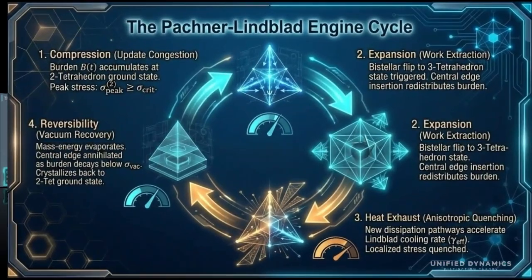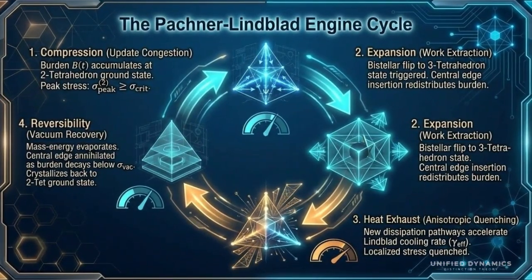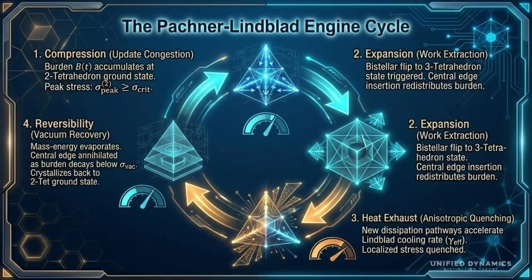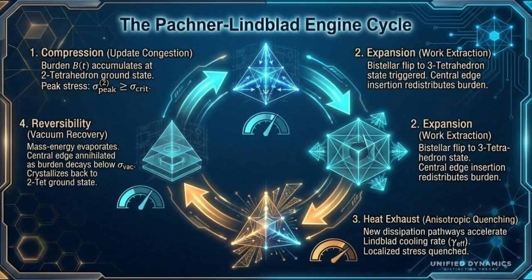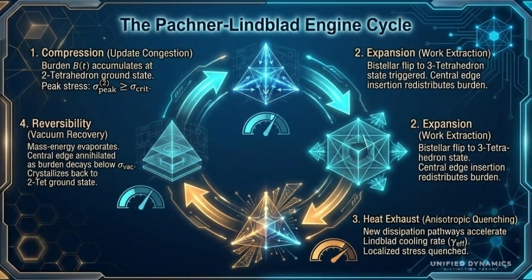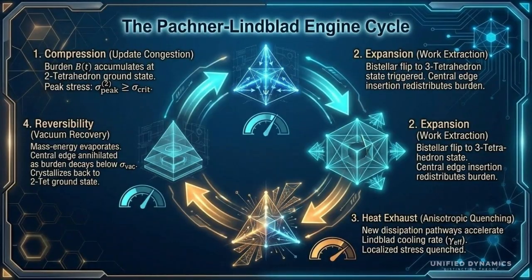Here the system is described like an engine. First, burden accumulates. Then a topological flip expands the structure and redistributes strain. Next, excess mismatch is exhausted as dissipation. Finally, the packet returns toward a recovered ground state. The point is that topology can behave like a work cycle.